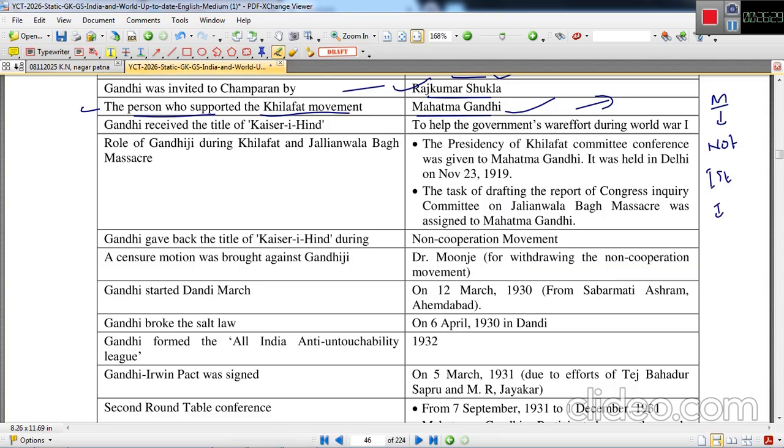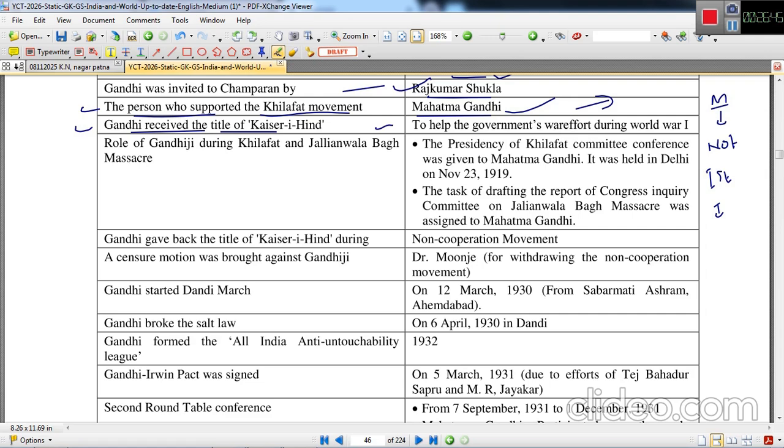Indian Muslims were also not happy with the treatment of the Khalifa, because the post was abolished after the First World War.